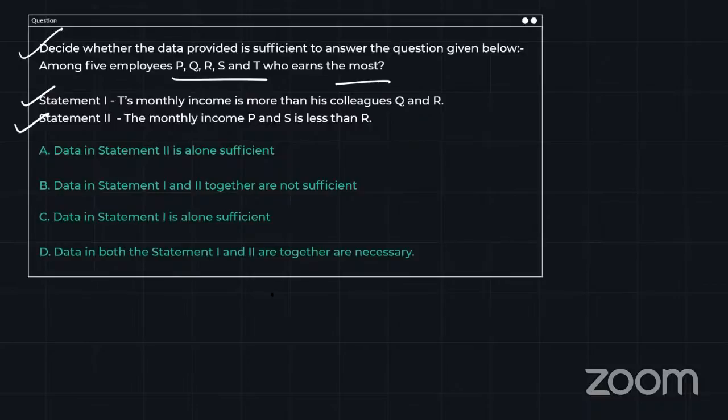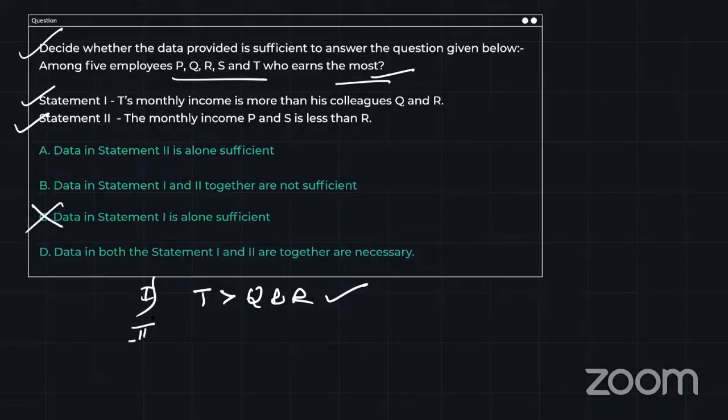Okay, let's see. Statement number 1 is saying T's monthly income is more than colleagues Q and R. So can I say T's monthly salary is more than colleagues Q and R? This is the first statement. Now tell me, they're asking among five employees P, Q, R, S, T who earns the most. Can I answer using the first statement alone? Who earns the most? No. I only know about T, Q and R. I don't know about P and S. So I cannot answer using the first alone. So data is not sufficient from the first alone.